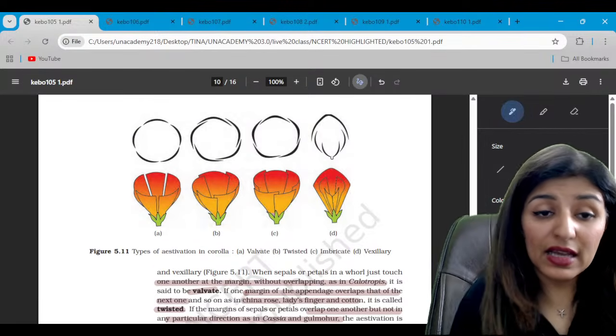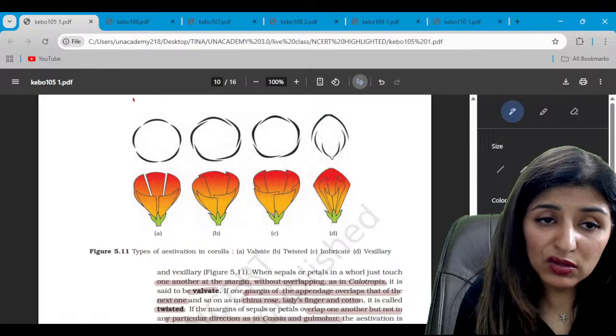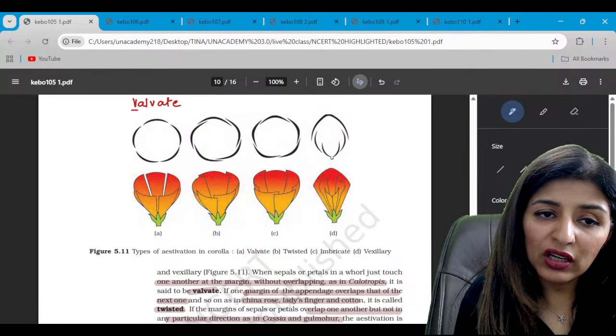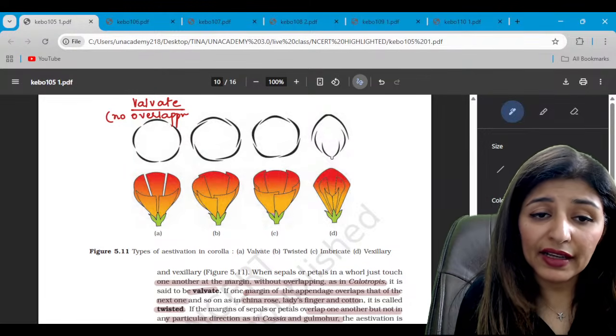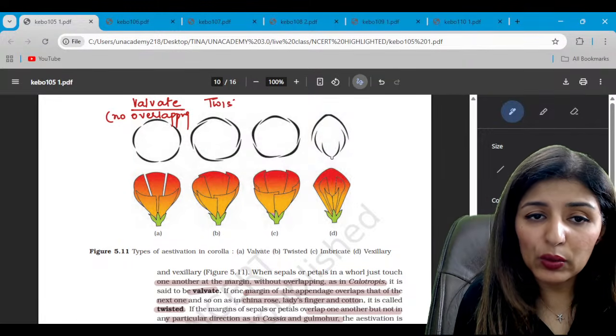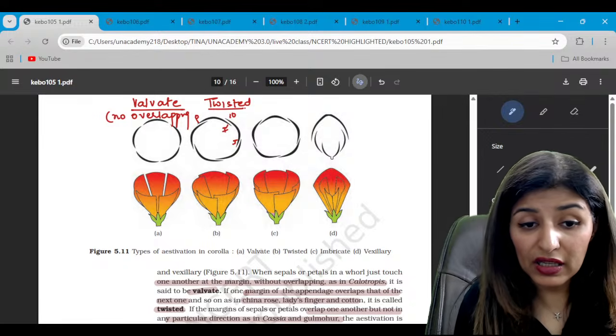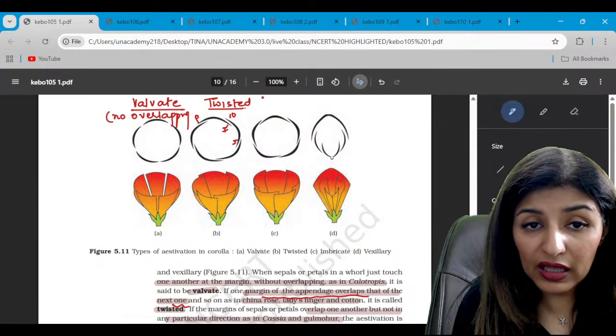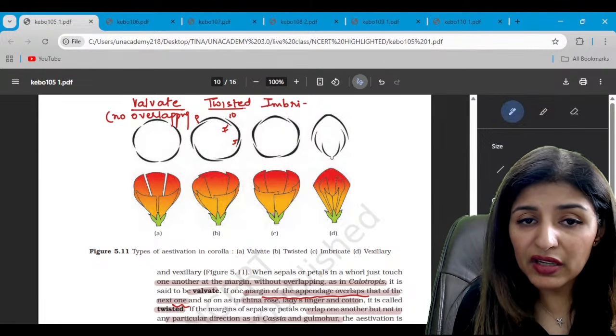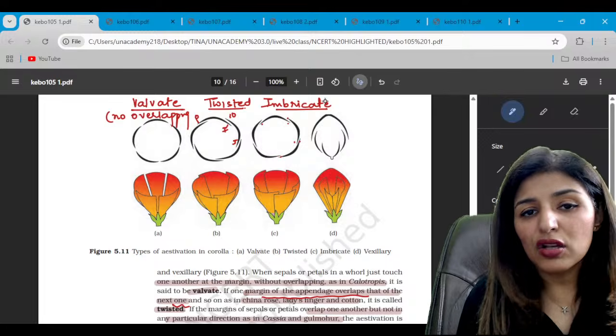Now this is estivation. Margin to margin, this is valvate, with no overlapping at all. Second is twisted. In twisted, one margin is out, the other margin is in, and similarly out and in, there is a regular pattern. So each margin overlaps the next one. Then this is imbricate, in which there is no fixed pattern. One margin may be outer, one inner, or both outer. Are you getting it? So no fixed pattern.